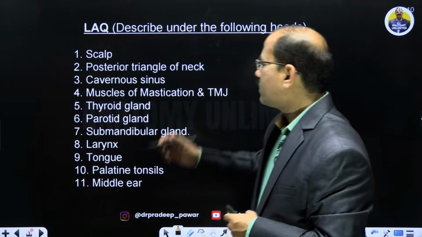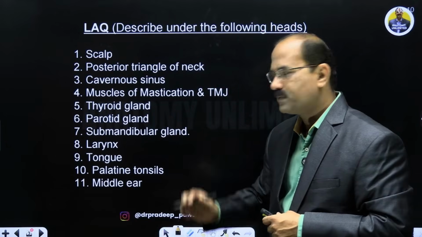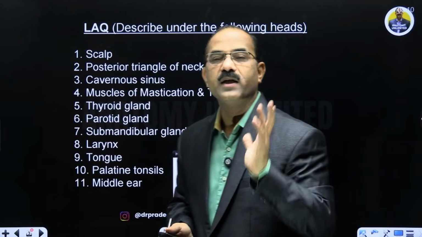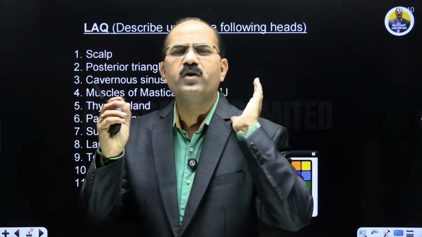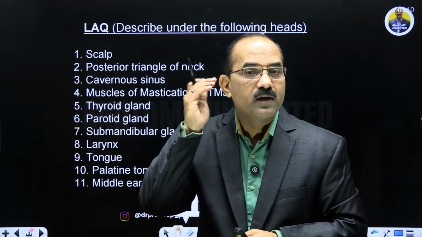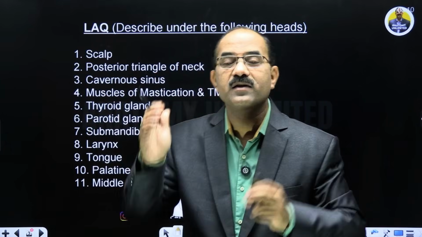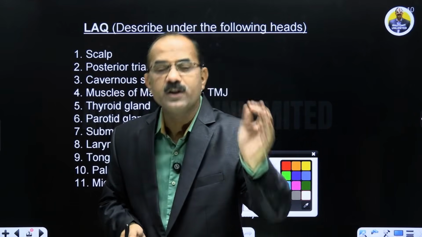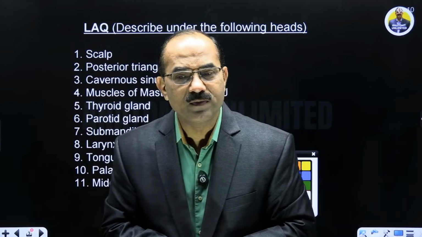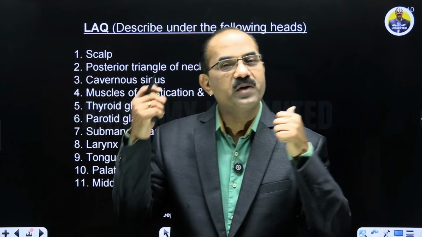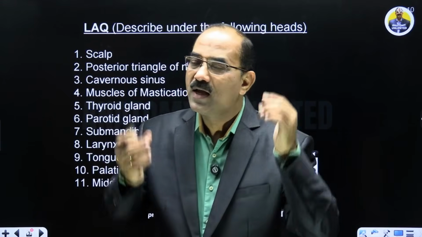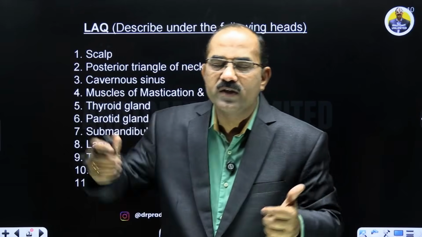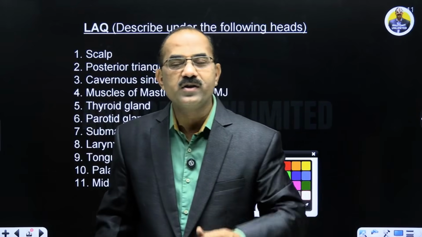Now the second question is posterior triangle of the neck. And students, remember, posterior triangle of the neck is a very important LAQ. बहुत important clinically भी है, because the nerve which lies in the posterior triangle is the spinal accessory nerve, and damage to the spinal accessory nerve in the posterior triangle of the neck would lead to paralysis of trapezius, not sternocleidomastoid. Trapezius is paralyzed. The person complains of difficulty in shrugging of shoulders, difficulty in overhead abduction, and the swinging of scapula at rest.